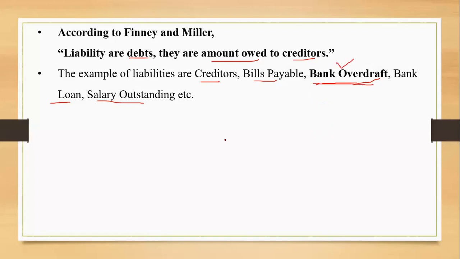Bank overdraft is a kind of facility which is provided by the bank to its customers. Many business people are sitting over here. Agar papa business mein, I'm sure they must be having this facility in their bank account. If we have a bank balance of 10,000 and you have to issue a check of 11,000, that can be issued only if you have this overdraft facility with you. And the account holders who do not enjoy this facility cannot issue a check of more than 10,000 if the balance is 10,000, right?